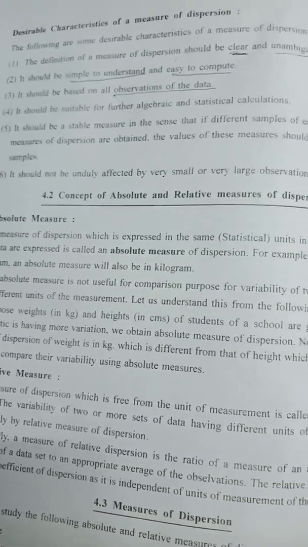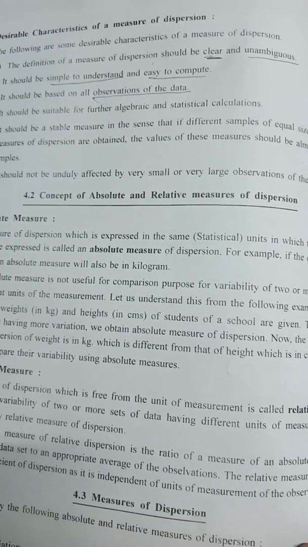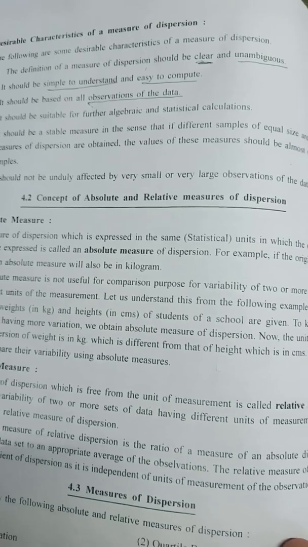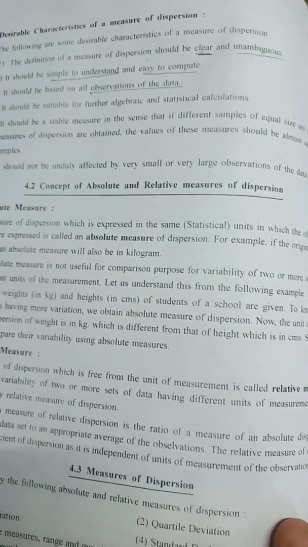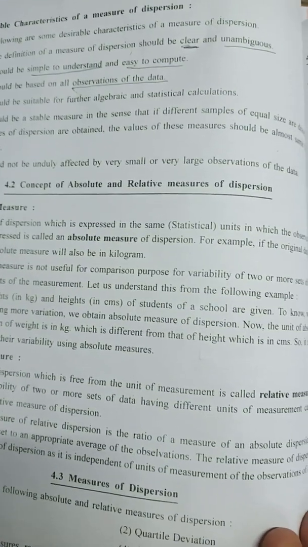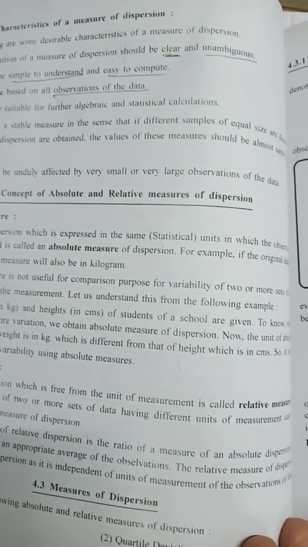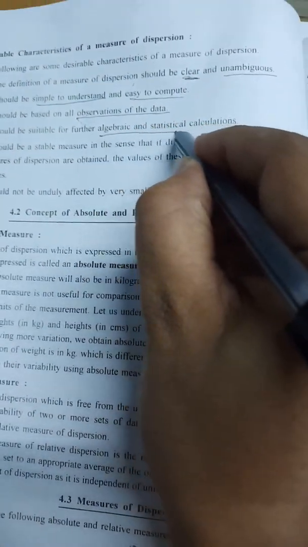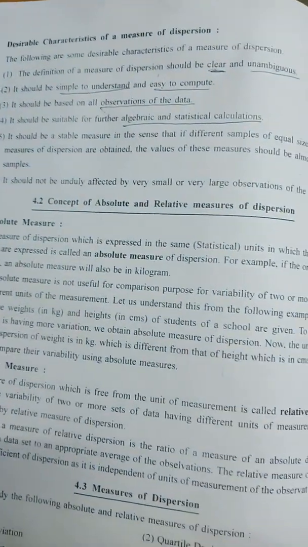Fourth point, it should be suitable for further algebraic and statistical calculation. Means the numerical data should be based on numbers only. Calculation and algebraic formulas only we can use. Such a type of thing should be taken. Means the data should allow algebraic and statistical calculation.